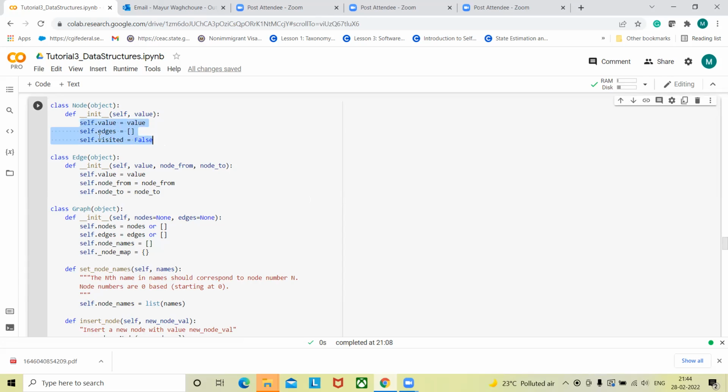We can create one more variable, visited. Then we can create one more object, edge, and for that edge we need to provide where exactly it starts and where exactly it ends. So the starting node and ending node are something we need to provide as input, and based on that we can develop the edge. These are the basic classes, or basic objects, that we need.